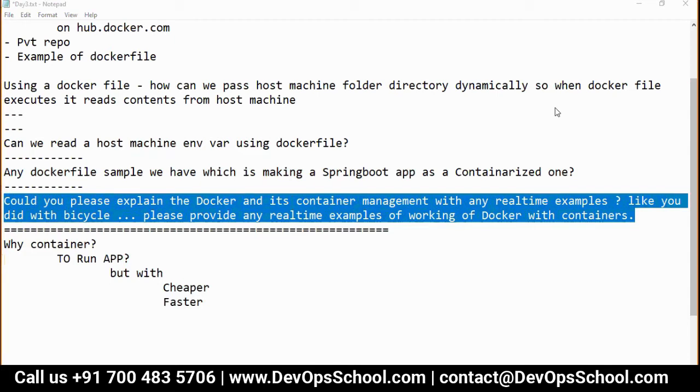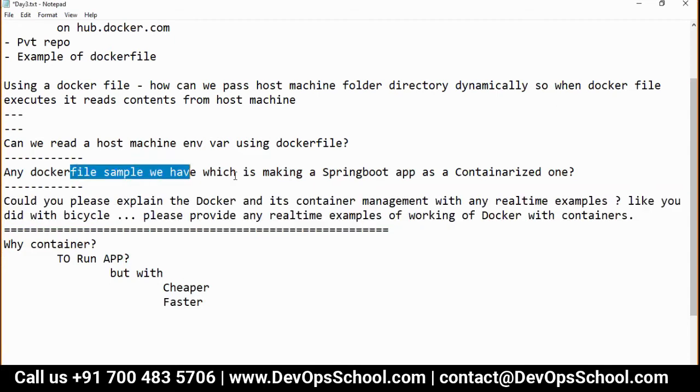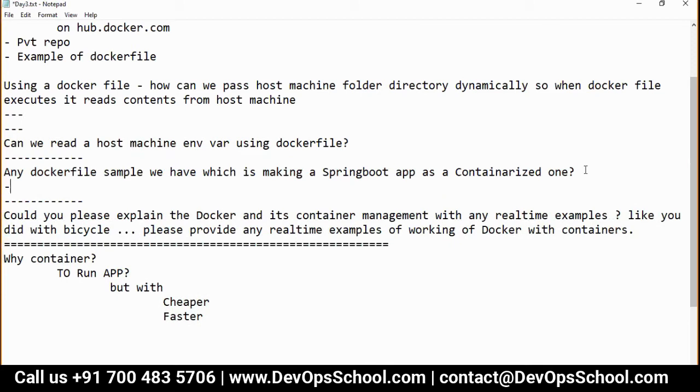Okay, so now the next thing: is there any Docker sample we have which makes a Spring Boot app containerized? I can give you the sample immediately, but before that I want to give an explanation.